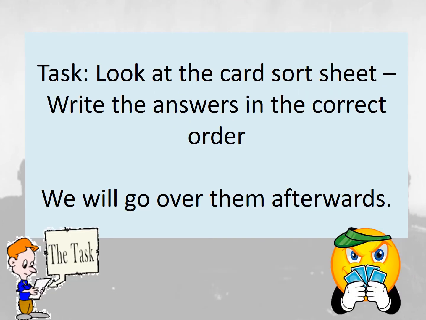Okay, so what I'd like you to do, think about what you've learned last lesson. There is a card sort sheet which is attached in the files document. So if you look at this sheet and you're looking to write the answers in the correct order, we're going to go over them afterwards. So you have a number of events on your sheet. You need to try and put them in the correct order of what you think happened, and we will then go over them in a moment. So if you want to pause the PowerPoint at this point and go to that task sheet and try and put the events from the card sort activity into the correct order in your jotter.